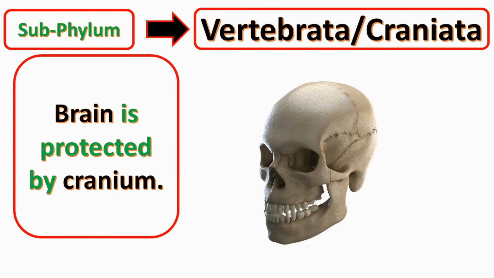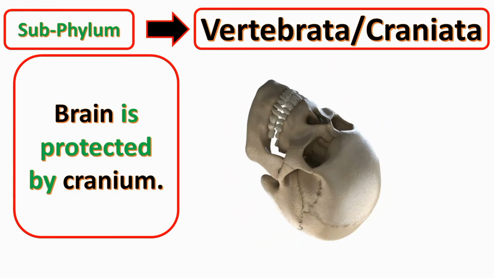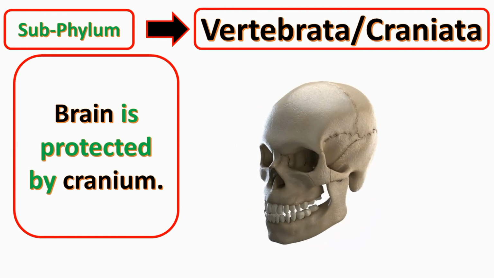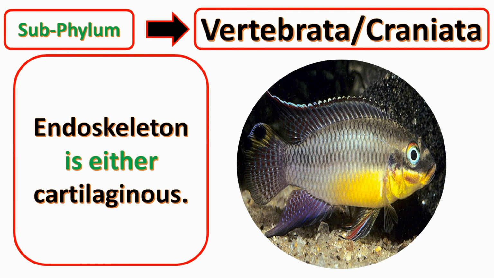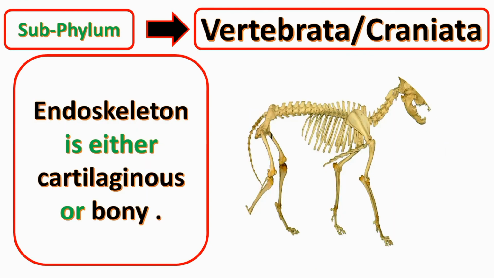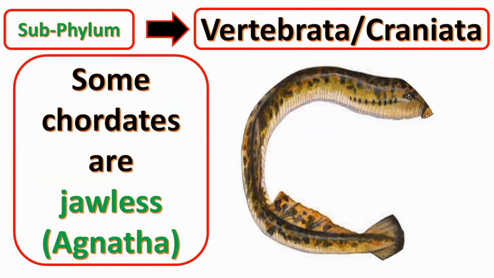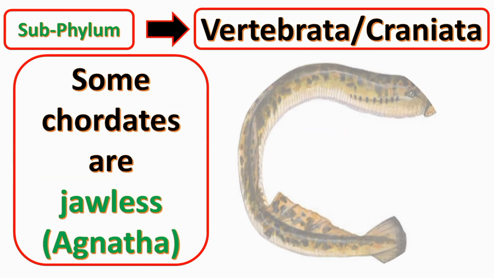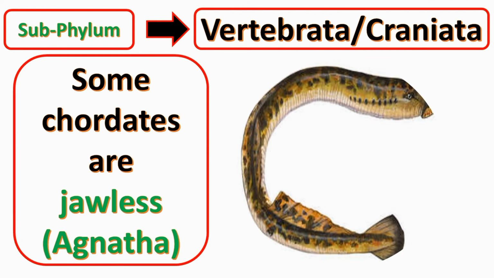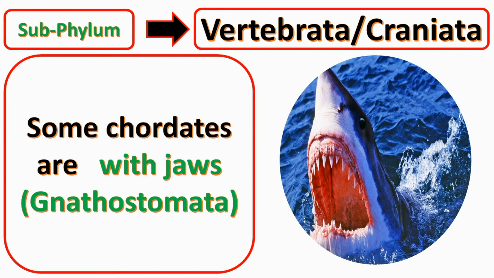Brain is protected by cranium bone. Endoskeleton is either cartilaginous or bony. Some chordates are jawless, they are Agnatha, whereas some are with jaws, they are called Gnathostomata.